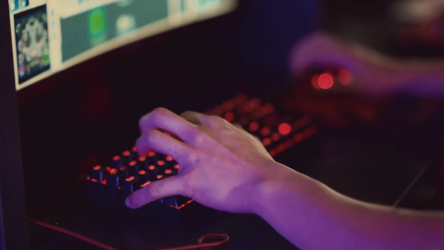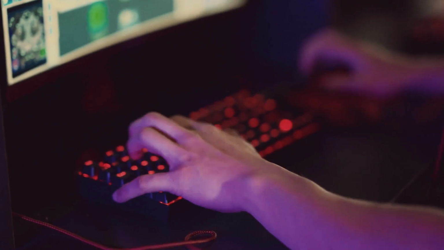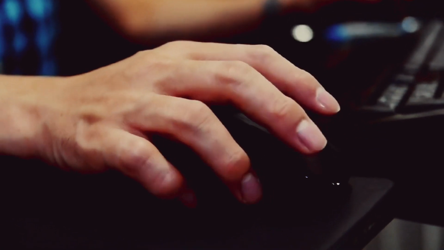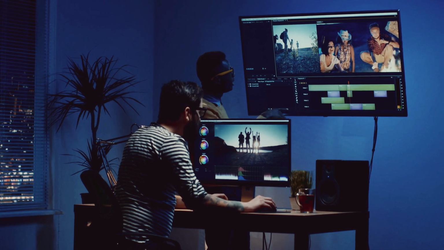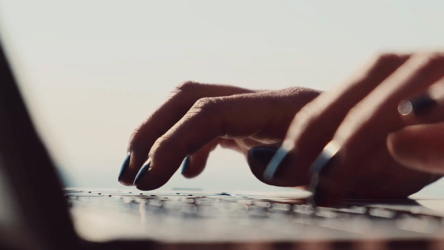Ultimately, the best operating system depends on your unique requirements and priorities. Whether you're a PC gamer, a graphic designer, a software developer, or a casual user, carefully consider the factors that matter most to you when making your decision.